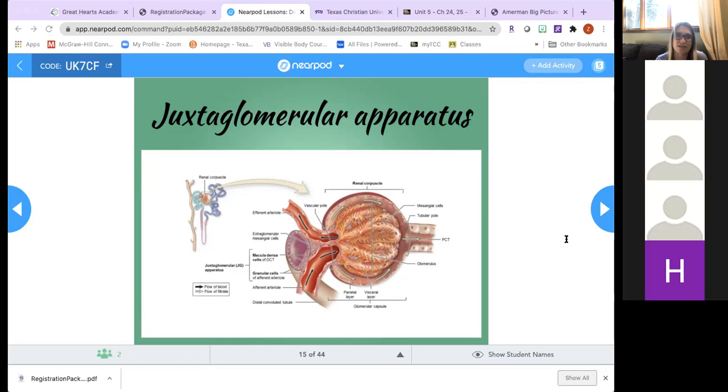The important cells here are your granular cells and macula densa cells. The granular cells are not glomerular cells, granular cells. I'm sorry. Granular cells are smooth muscle cells of the afferent arteriole, and these are going to respond to stretch. They contract if stretched, and therefore pressure is too high. And they do the opposite if the pressure is too low.